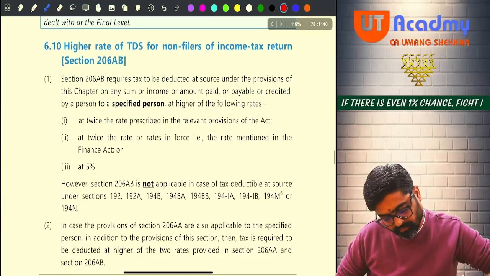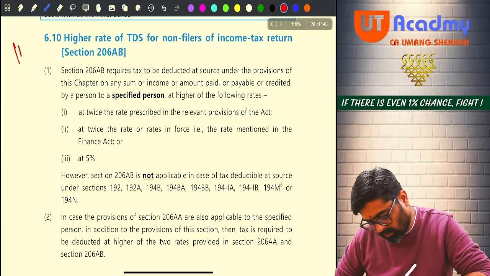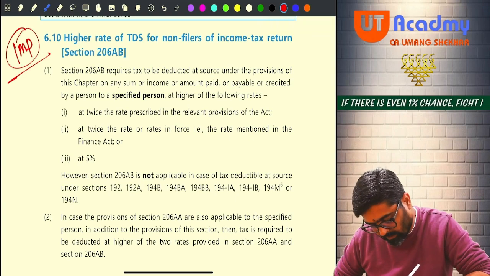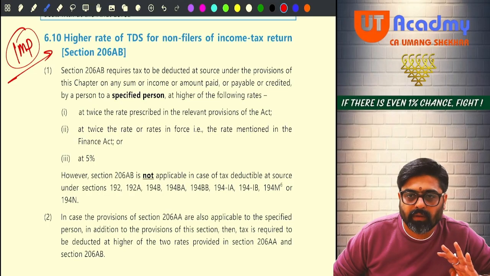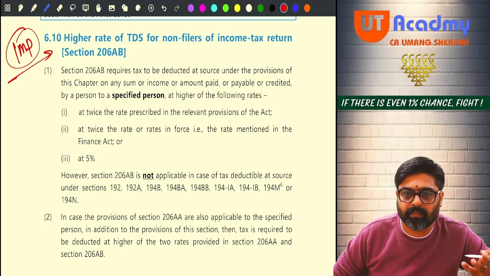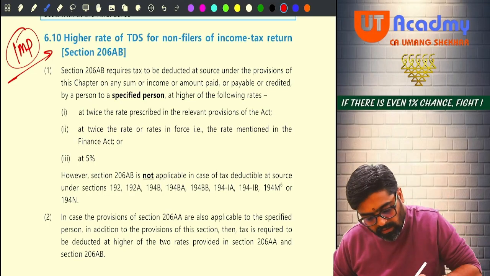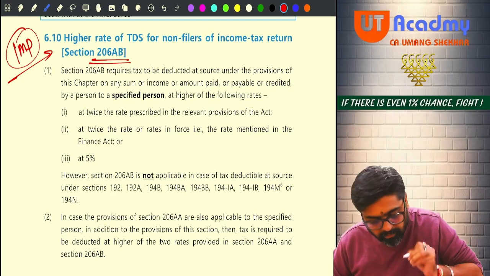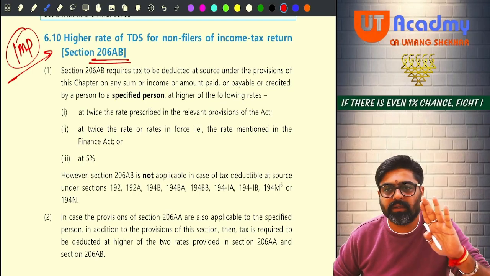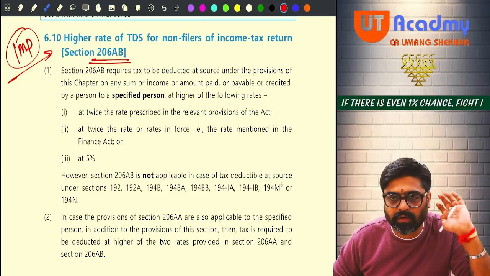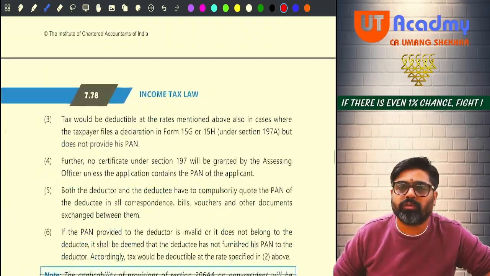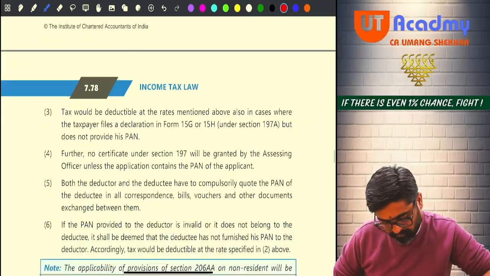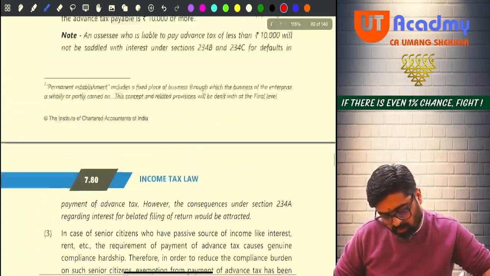That's it. And this is also important. Read it once also. Because if you are a regular non-filer, you are not filing your return on a regular basis, then for you the provision is 206AB. Under this provision, they are saying what will be the rate of your TDS. Okay. So just read this also once, and 206AA also once. Okay. Next one, no need to do anything.